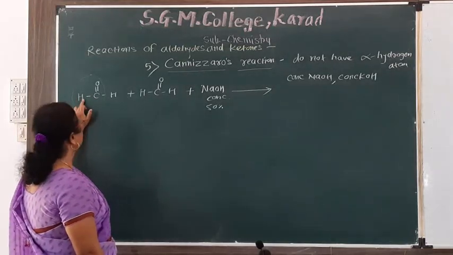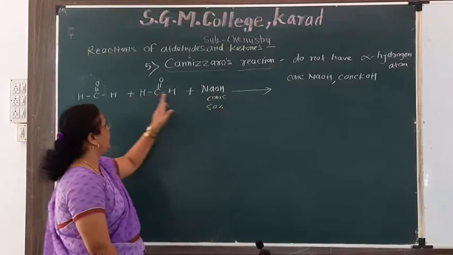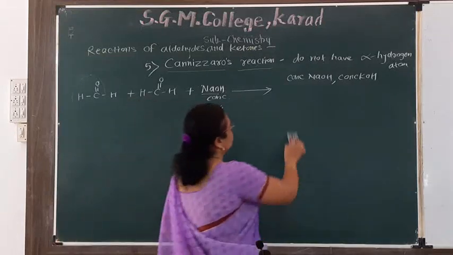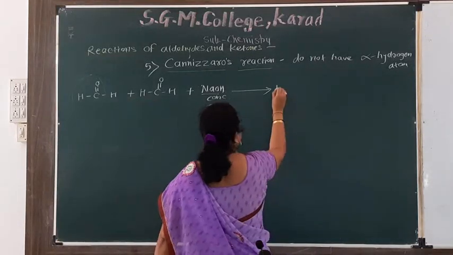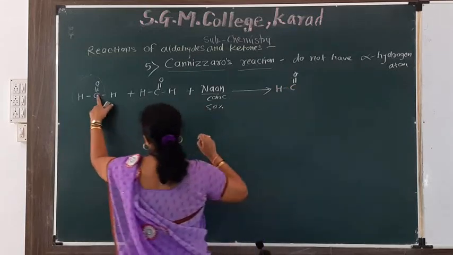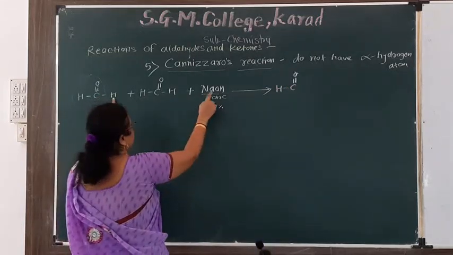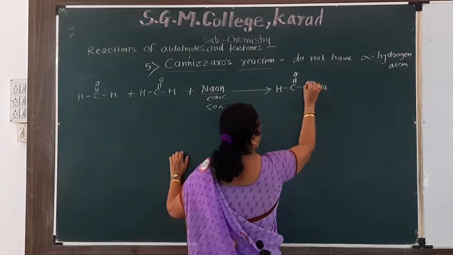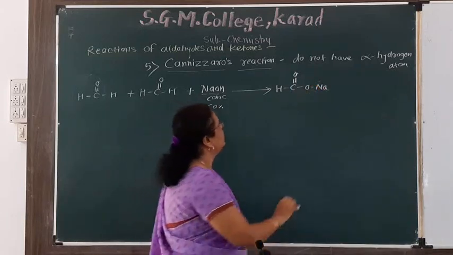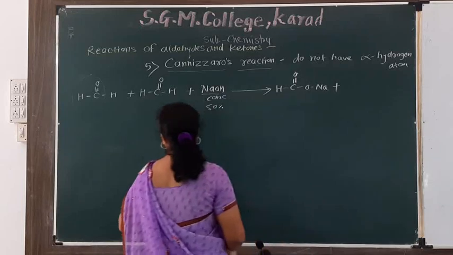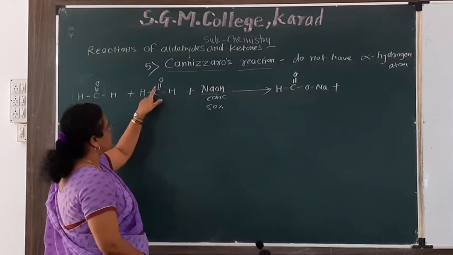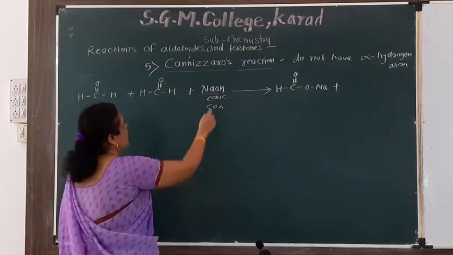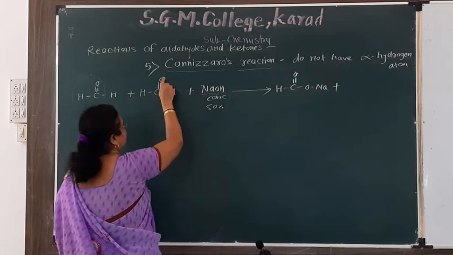Here ONa is attached to this carbon atom, then we get HC double bond O with ONa. Writing the Na charge is optional. Plus, in the other molecule the double bond breaks to get a single bond, and hydrogen is attached to the oxygen atom.